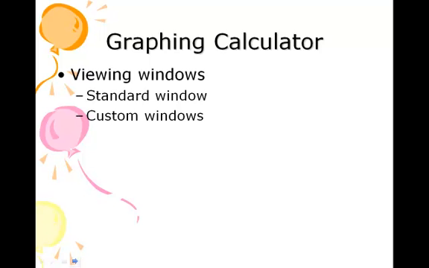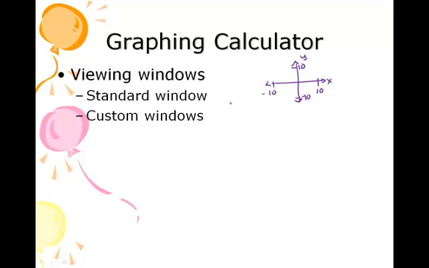Okay, a little bit about graphing with your calculator. You should be familiar with this at this point. We have what's called a viewing window. The standard window is a window that allows us to see 10 units in each direction on the x and the y axis, and that's called the standard window. You can also customize any windows by using the window button at the top of your calculator and creating any window that you would like.